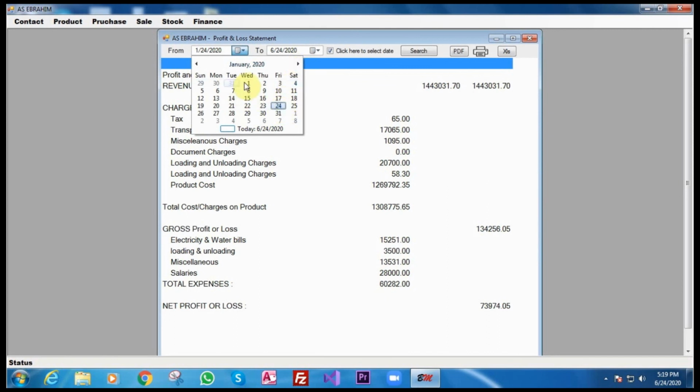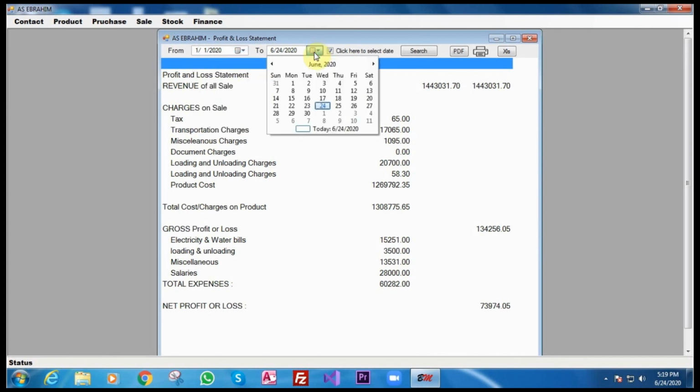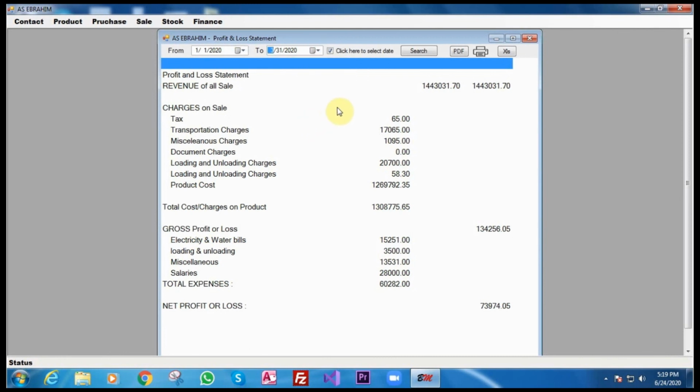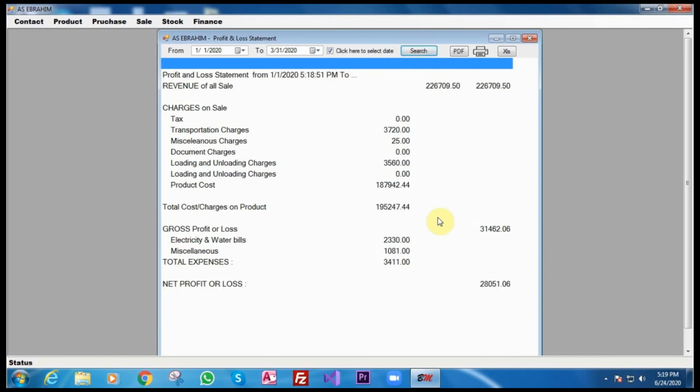I'll select 1st of January, and here I'll select 31st March. Only for 3 months I will see. I know there is no business, maybe, I have no idea, but this number will change. So this is how it works.